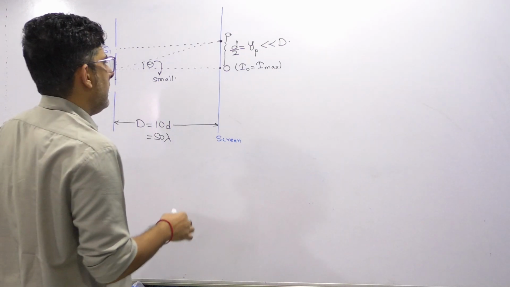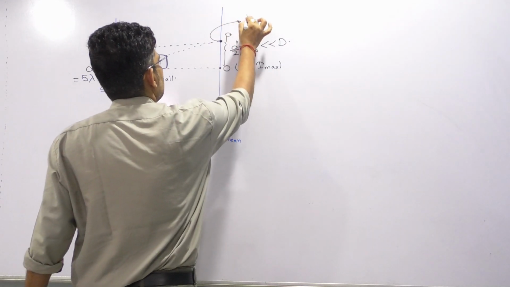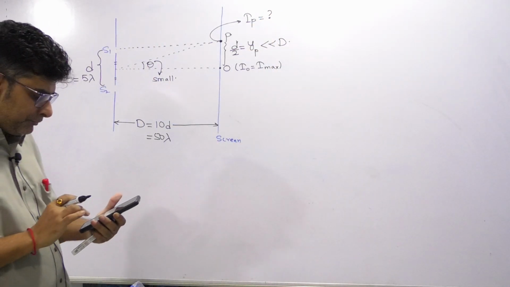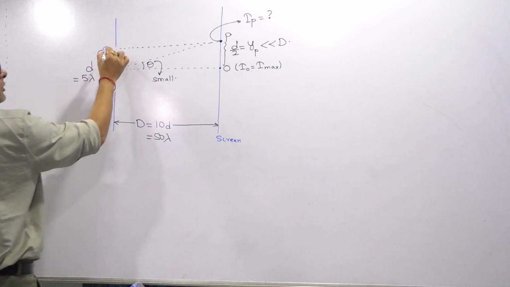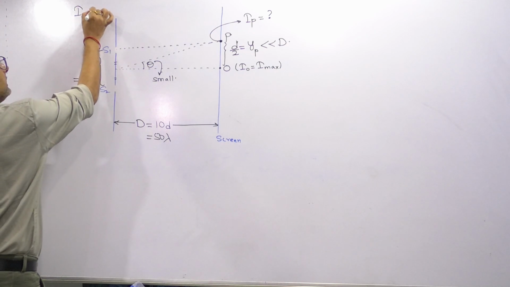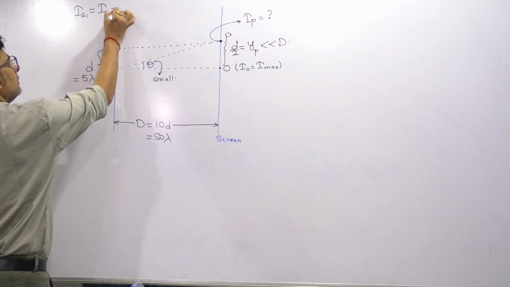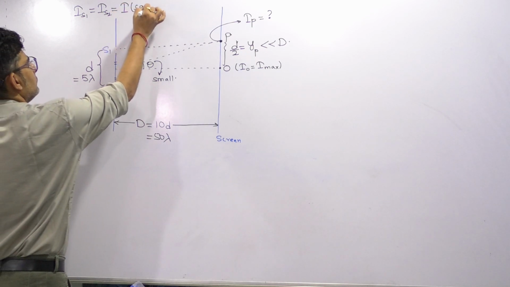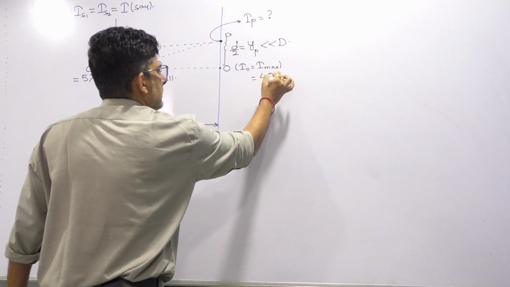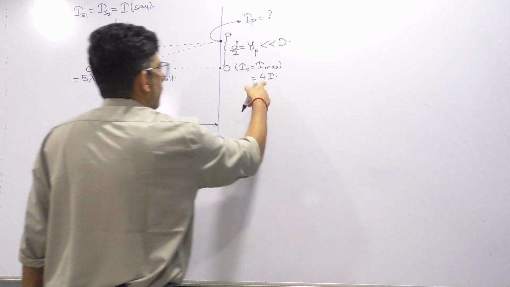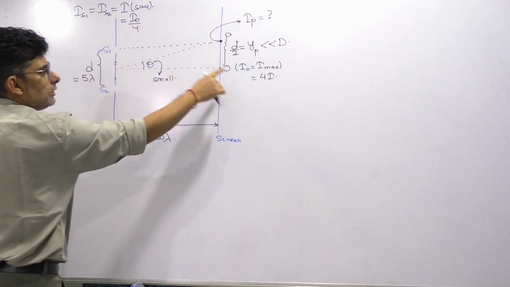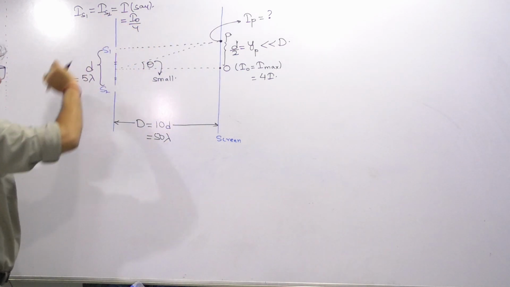Now, we are asked what is the intensity at the point P. Suppose the intensity due to each slit, IS1 and IS2, is I. You should know that maximum intensity in standard YDSE is 4I. That means I will be equal to I naught by 4. Is it true? I max is 4I, so I will be I naught by 4.